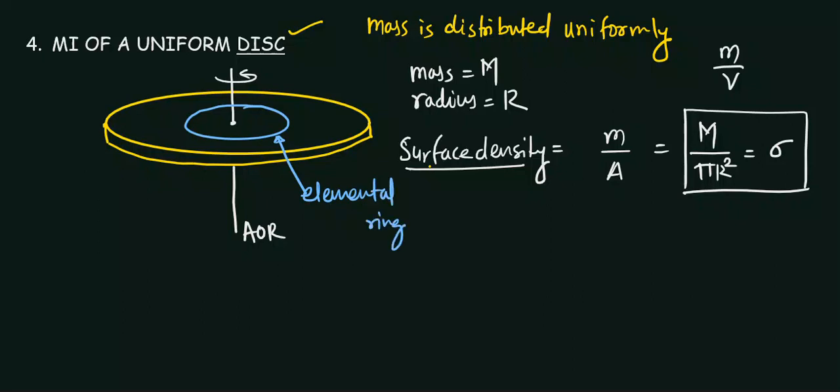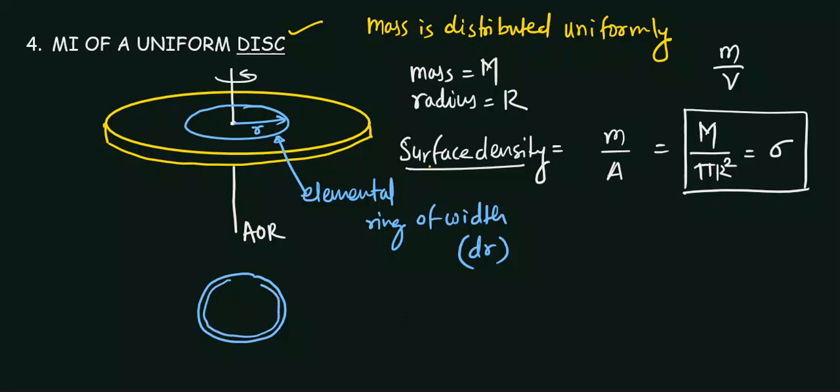Elemental ring of width dr, and the radius of the ring is, let's say, small r, and its width is dr. So if you see from the top, this ring is like this, and its width is, I am showing a little larger width, but its width is very small, that is dr, and its radius is r.